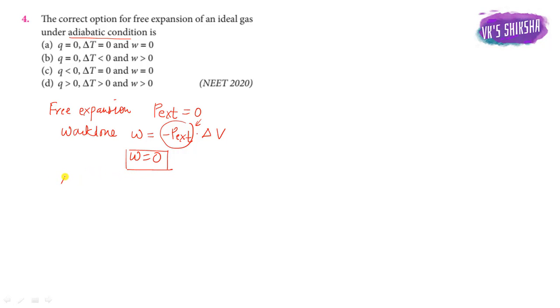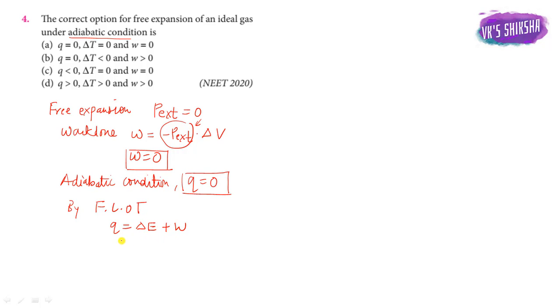Then under adiabatic condition, adiabatic process, we know heat Q equal to 0. Okay. So by the first law of thermodynamics, Q is equal to delta E plus W. Here Q is 0, W is 0, so delta E is 0, that is change in internal energy is 0.